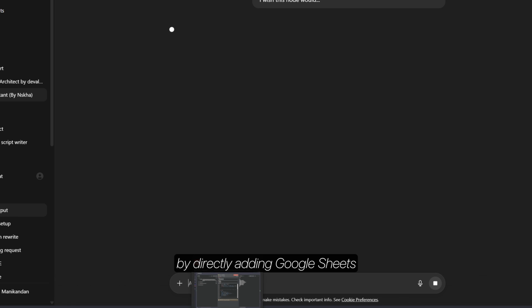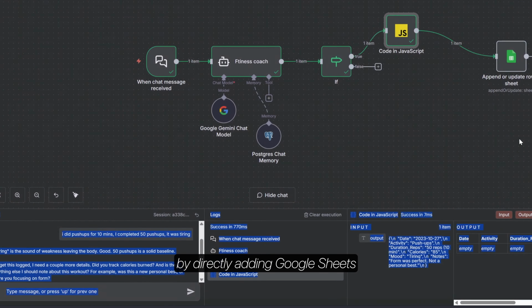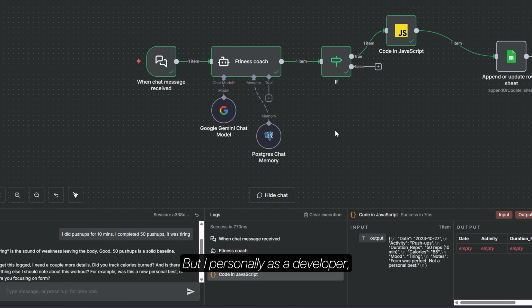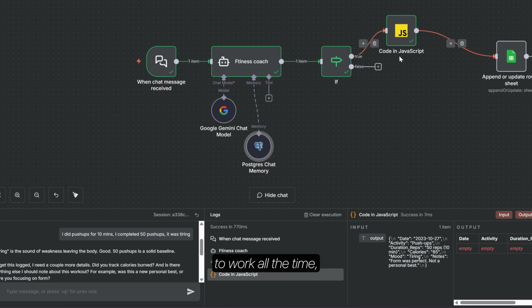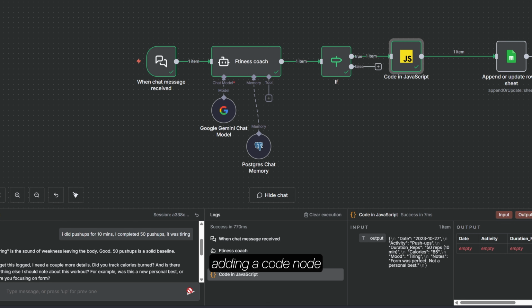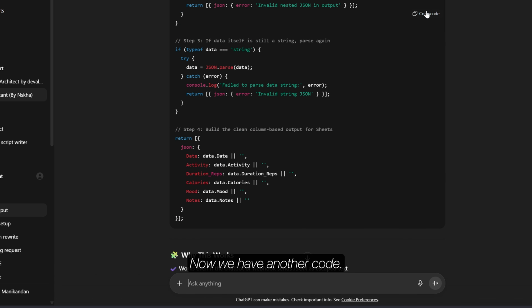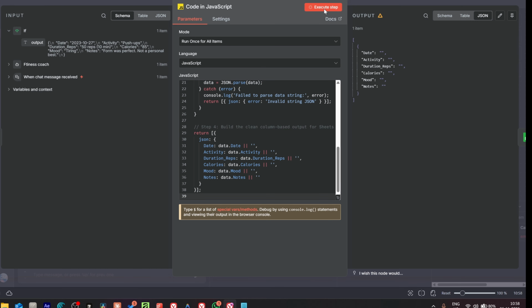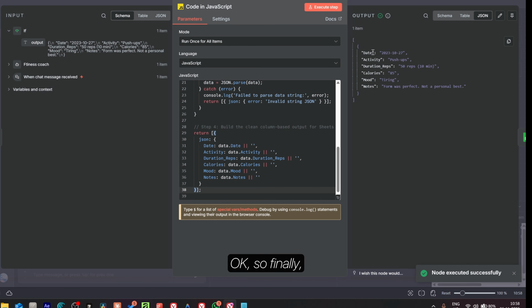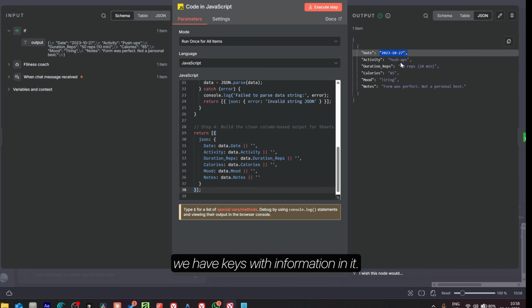We could avoid this step by directly adding Google Sheets as a tool here in the fitness coach. But I personally, as a developer, work with a lot of workflows, and this tool rarely works. If you want this to work all the time, this is the best way to go, adding a code node and adding it to the sheet. Now we have another code. Let's try this too. Okay, so finally we have keys with information in it.